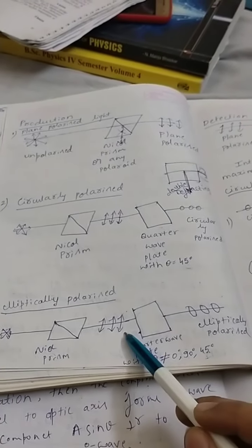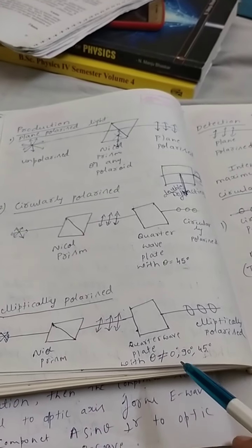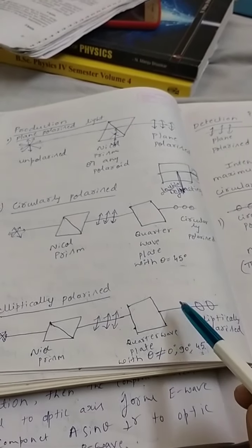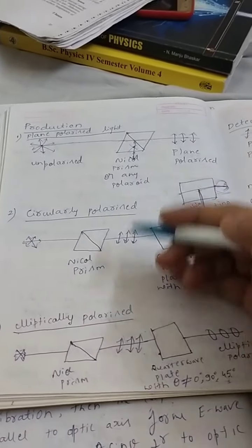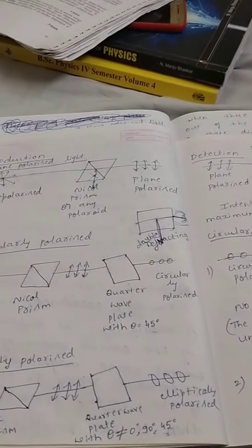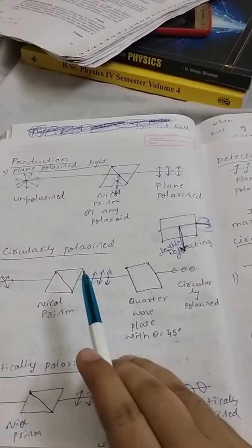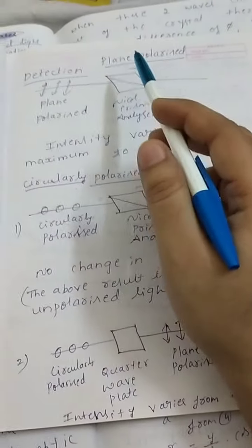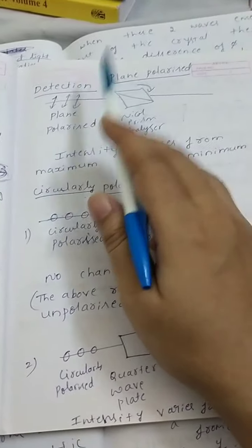I am representing this with a diagram. Unpolarized light goes through the Nicol prism, and I get the plane polarized light. After passing through the quarter wave plate with the condition theta not equal to 45 degree, I will get the elliptically polarized light. So this is how plane polarized, circularly polarized and elliptically polarized light are produced. Earlier we found the definitions, and I will send one video. If you see that, you will get a clear 3D picture of what plane polarized, circularly polarized and elliptically polarized light are. Next, detection. This was their production, and now detection.